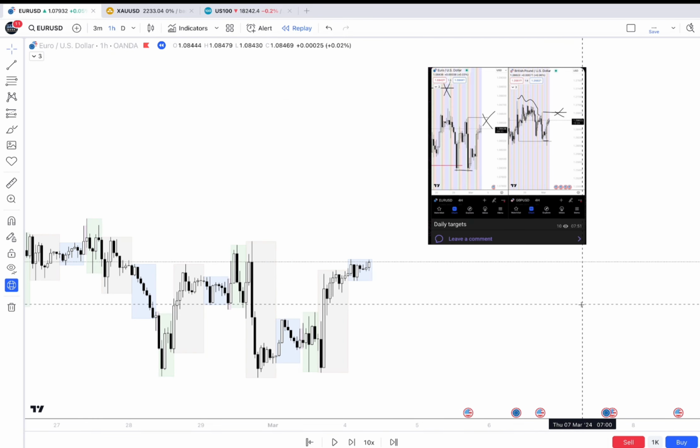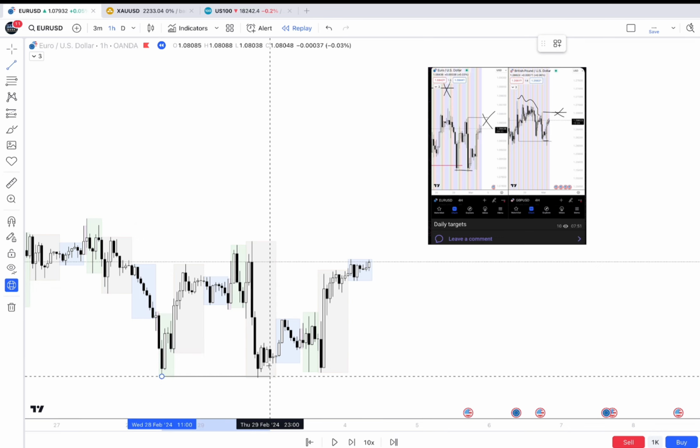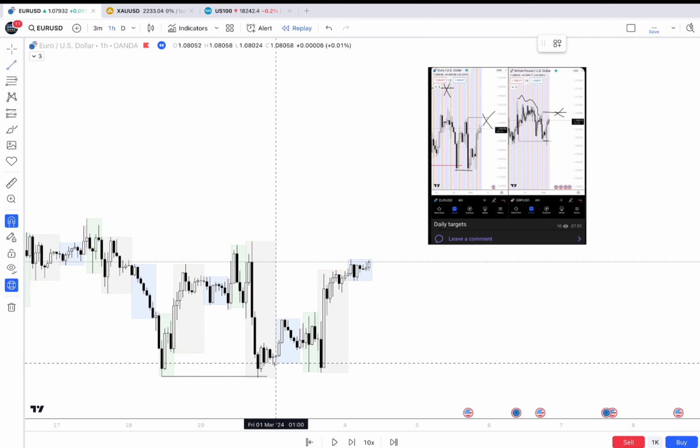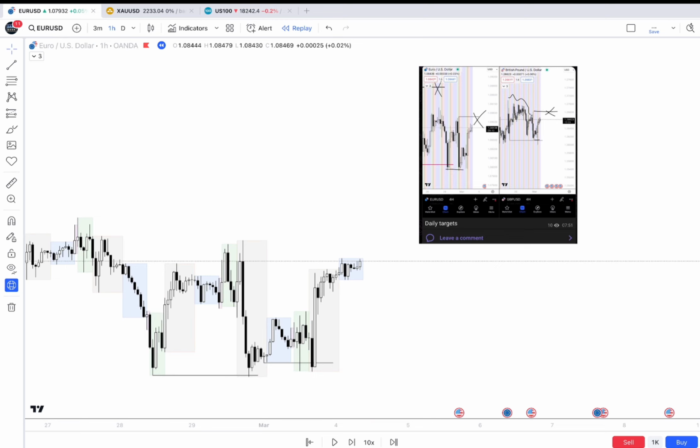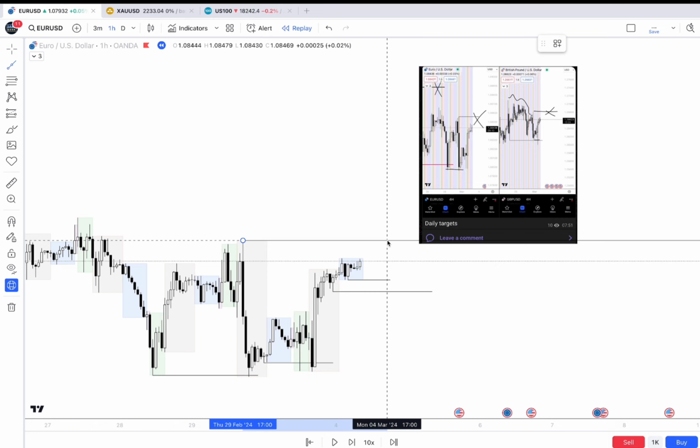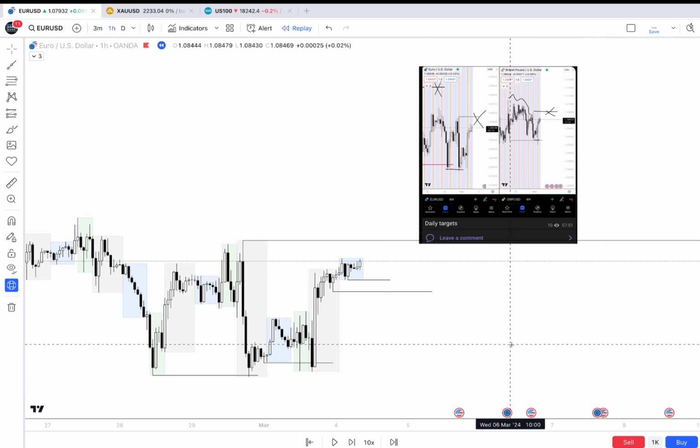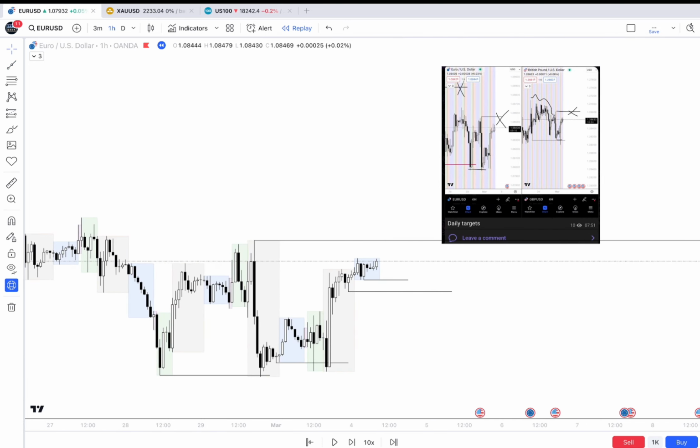Okay, so 4th March, let's check the results of that day. We have some order flow right here, but we left the liquidity here and here, and the target was that liquidity. Let's check.